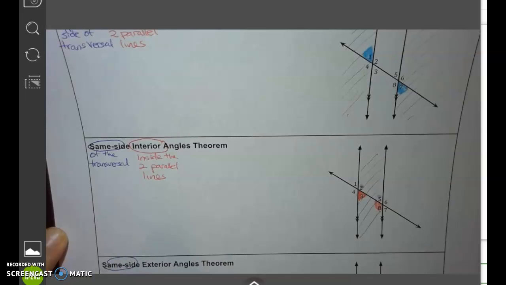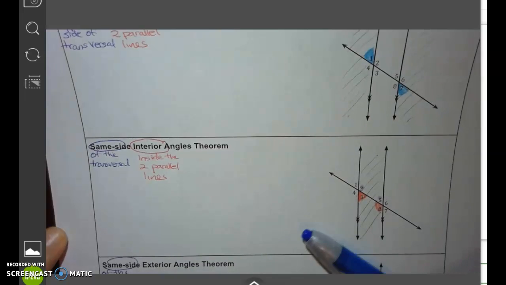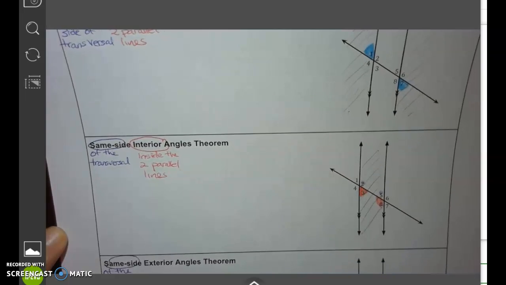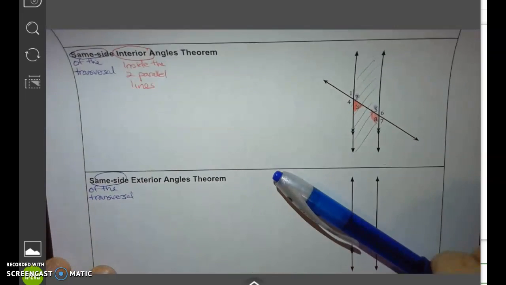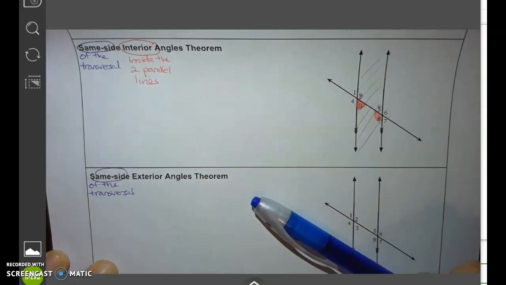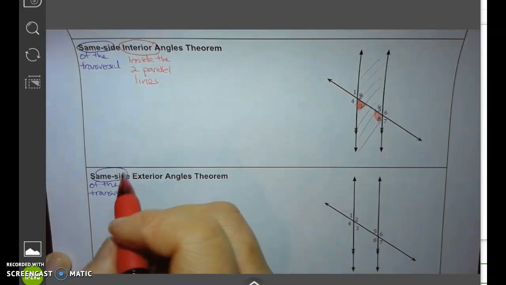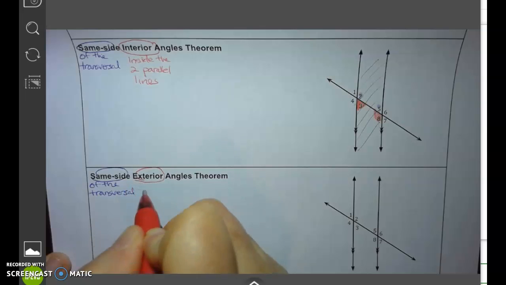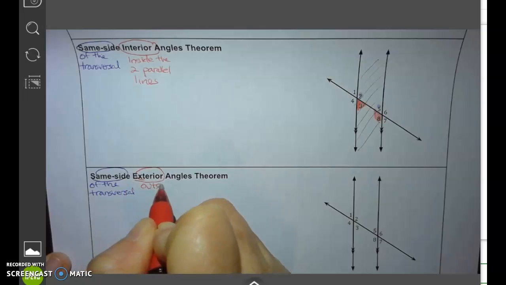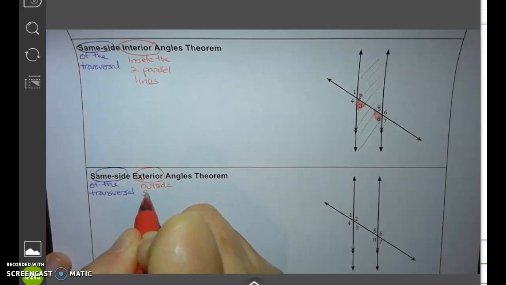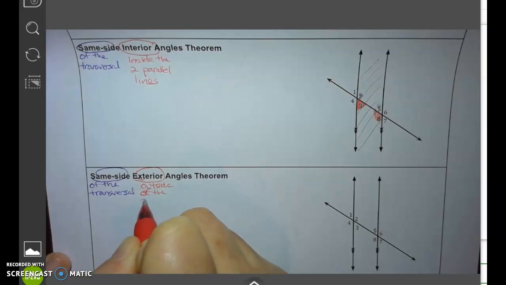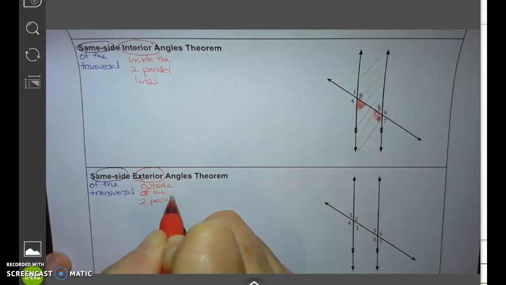Same side here, that's of the transversal. So whether we're talking about to the right of the transversal or to the left of the transversal. And this is outside of the two parallel lines.